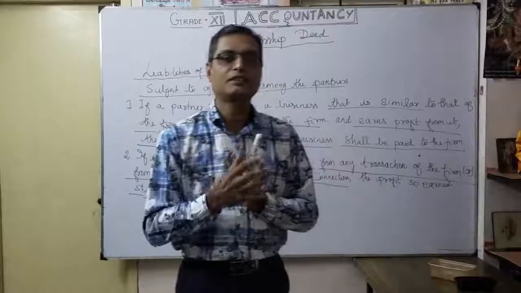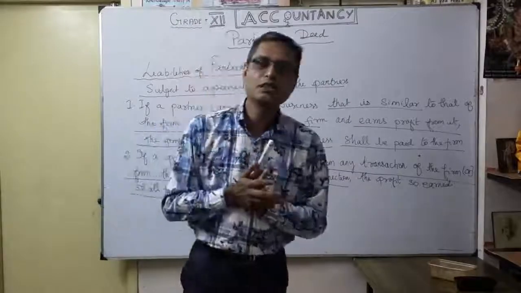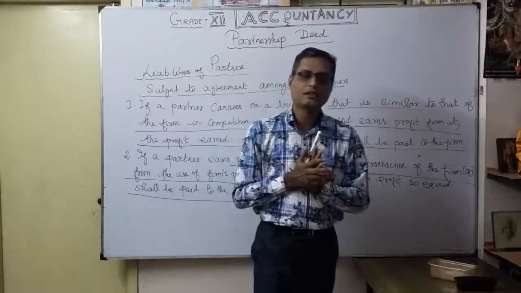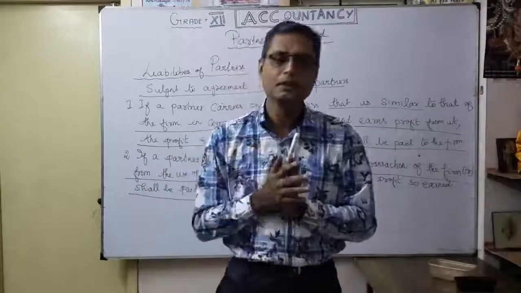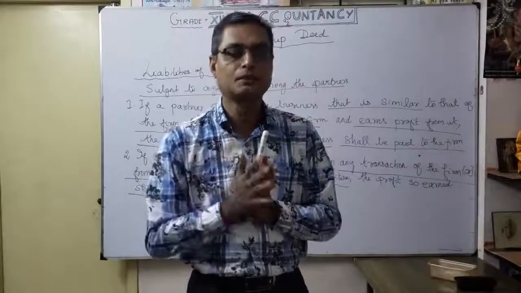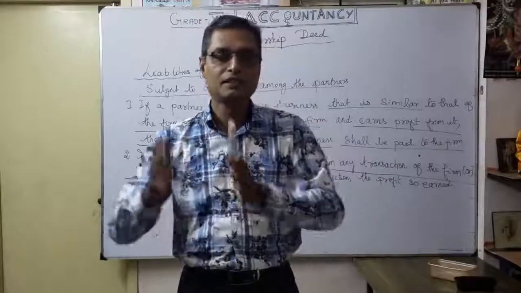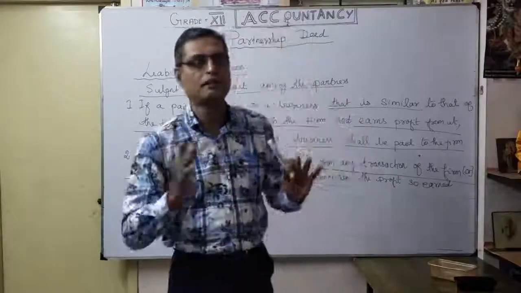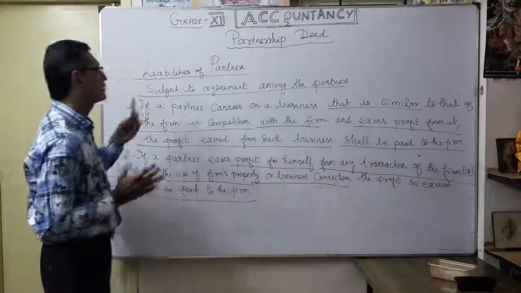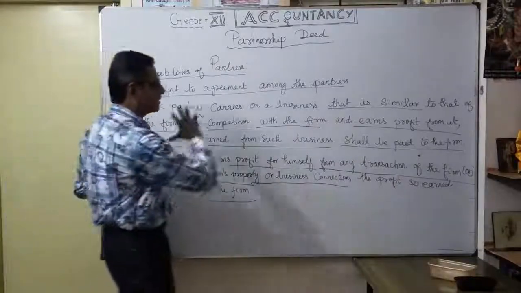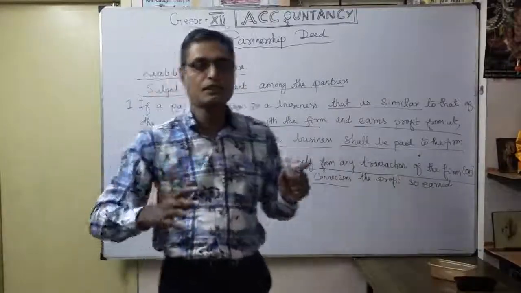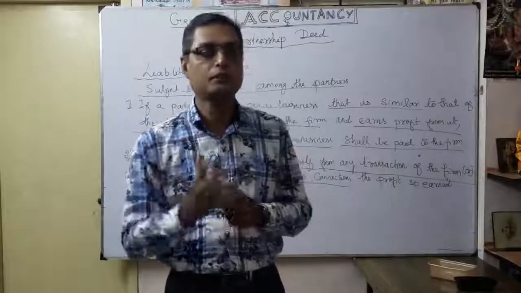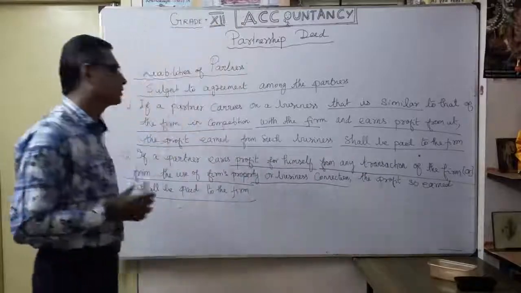The second situation: if you use the business name or any business connection or business property individually, whatever profit is earned by that particular partner must be handed over to the firm. These are the two liabilities, very very important for the liabilities of the partner. It is not advisable for partners to do so. That's what you have to keep in your mind. So that's the liabilities of partner.